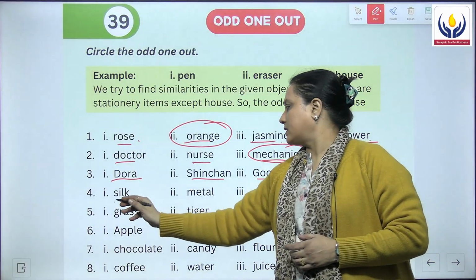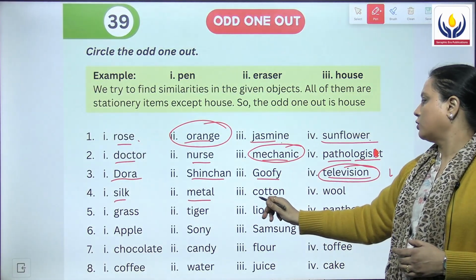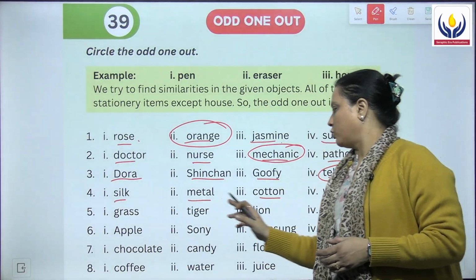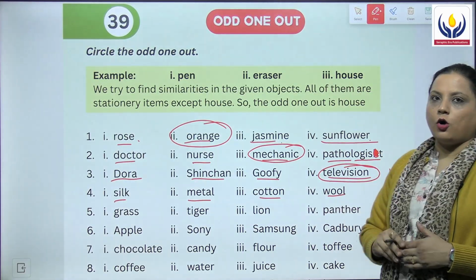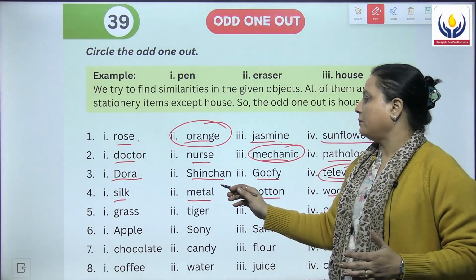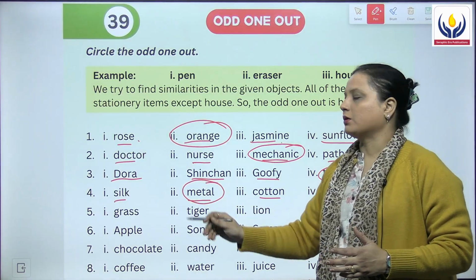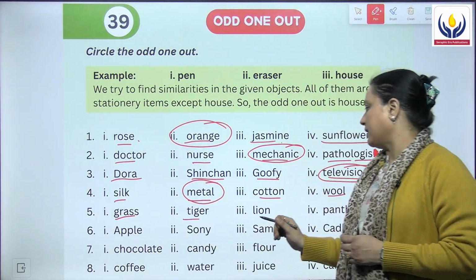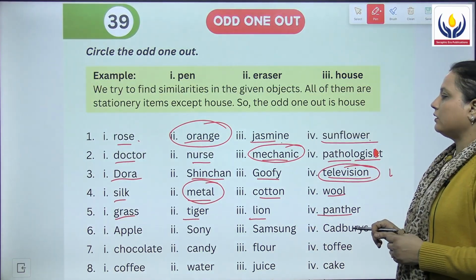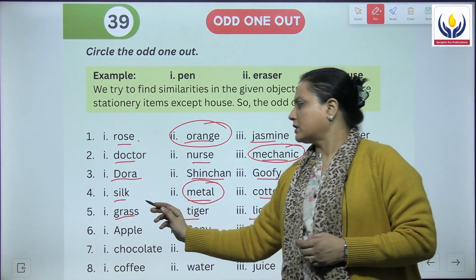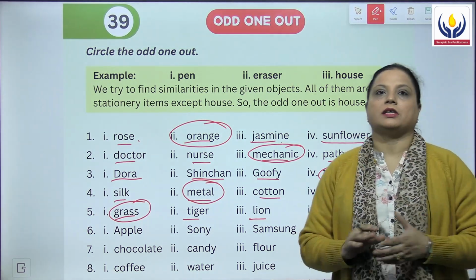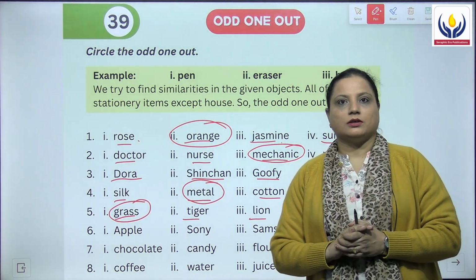Fourth we have silk, metal, cotton and wool. Now here, silk, cotton and wool, they all are fibers and metal is not a fiber. Then fifth one is grass, tiger, lion and panther. Here grass is the odd one out, whereas tiger, lion and panthers are the wild animals of the jungle.